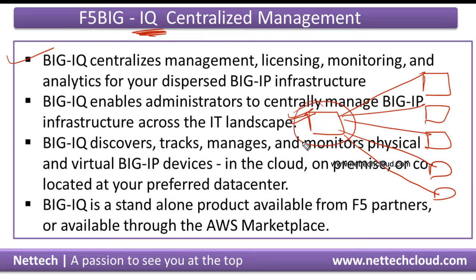Whether it's creating objects, for example, if one of the Big IPs is LTM, then the next one is GTM, ASM plus LTM, they all can be managed with this single Big IQ appliance. So we can create virtual server, pool, node, and then configuration can be pushed from this Big IQ to the various Big IP platforms, physical or virtual, right? And it's a very easy process.